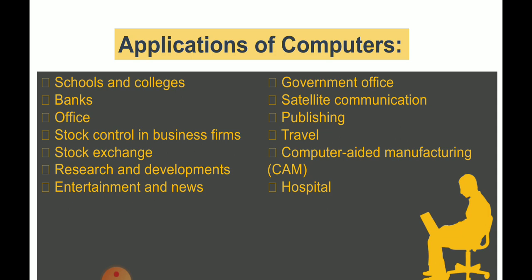These are all done using computer aided design software, CAD software, and that concept is known as computer aided manufacturing. For this purpose also the computer is used. And the last is hospital. In hospitals the computers are used not only in reception, even the doctors use the computers to know the X-ray details, scanning details. All this can be viewed through computers.